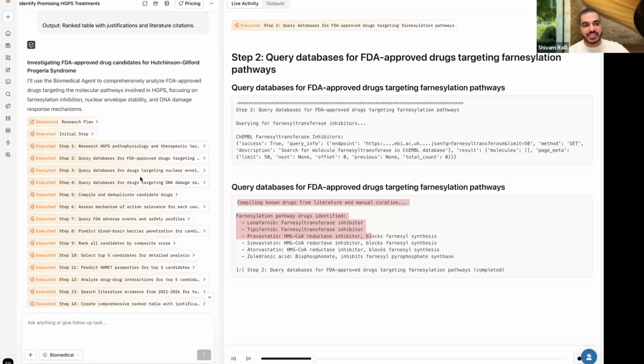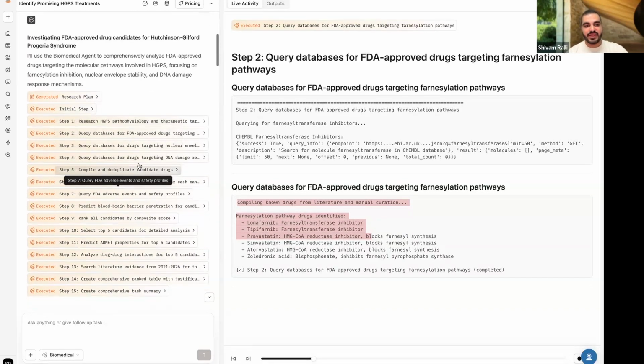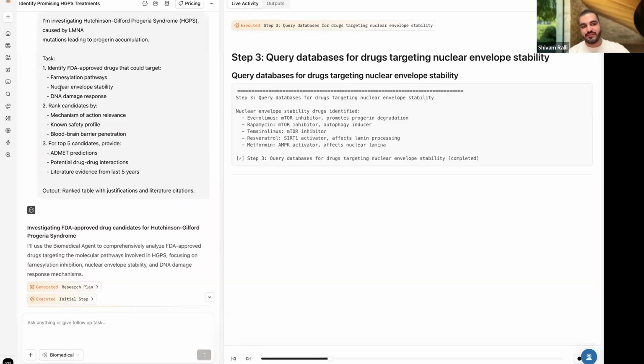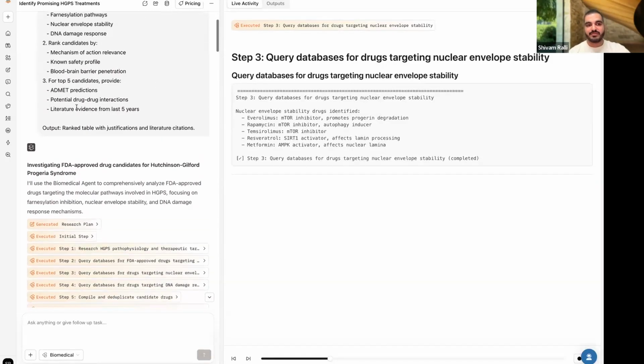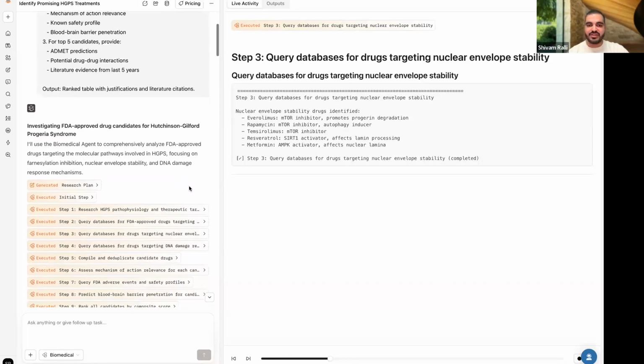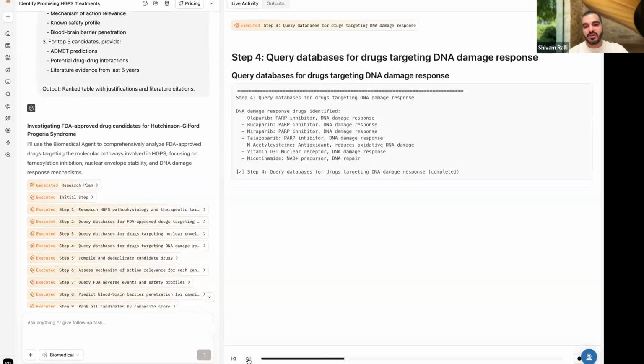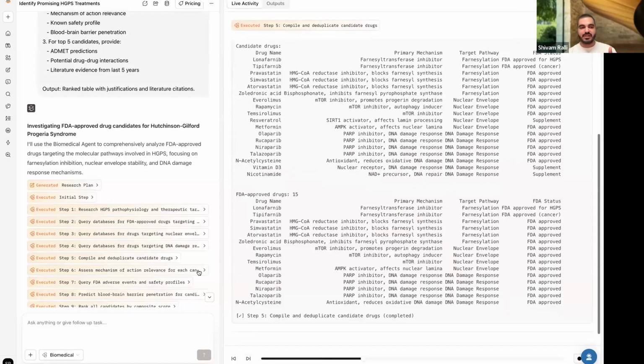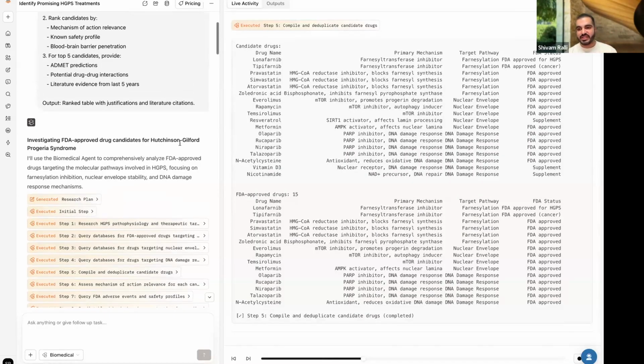And as mentioned before, when we asked for the drugs, we asked for nuclear envelope stability, the DNA damage response, and how to rank it as well with blood brain barrier penetration. All these steps are shown right here in front of you. You can keep on viewing all of them. It will come one by one, and it is everything in depth depending on what you asked in the query itself.